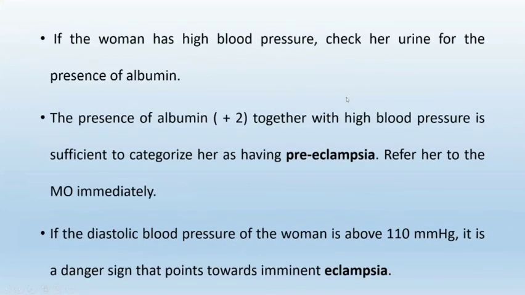Then if a woman has a high blood pressure, check her urine for presence of albumin, because the presence of albumin, usually +2, together with high blood pressure is sufficient to categorize her as having preeclampsia. So refer her to MO immediately. And if the diastolic blood pressure of the woman is above 110 mmHg, it is a danger sign that points towards imminent eclampsia. Means there can be a chance of convulsions.